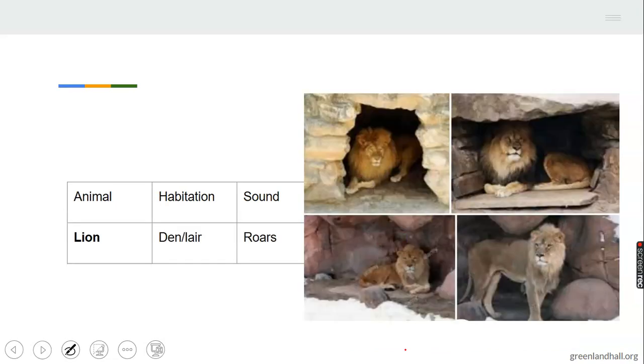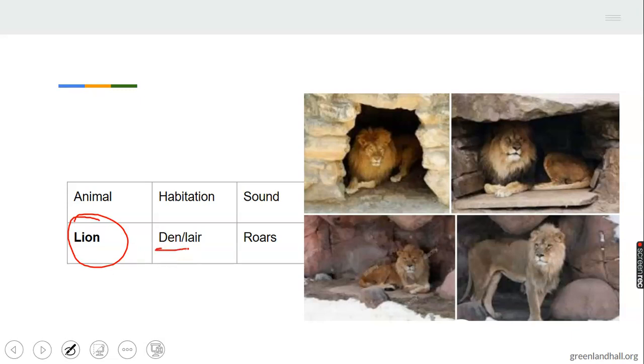Okay, the next animal we have here is a lion. Take note of these things. You are going to give me yours too at the end of this lesson. Where does a lion live? A lion lives in a den. That's why we call them a den of lions.